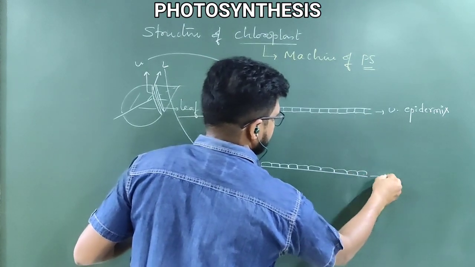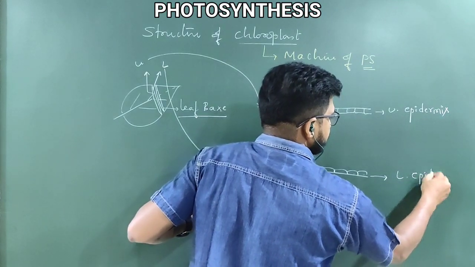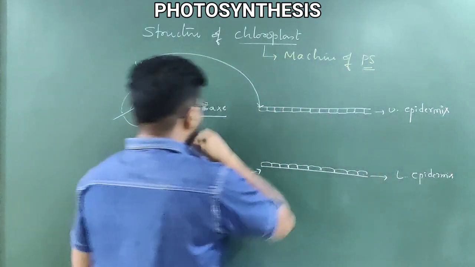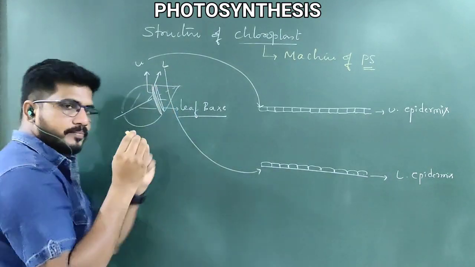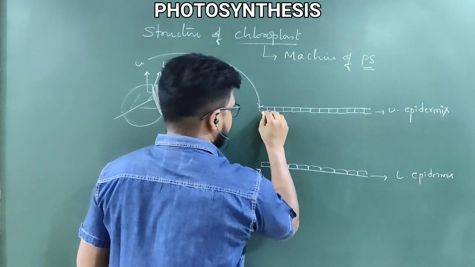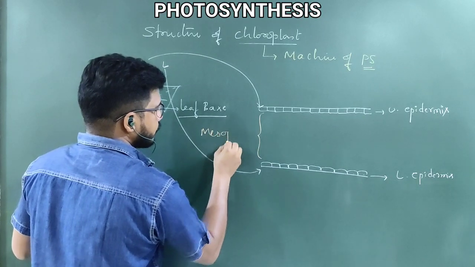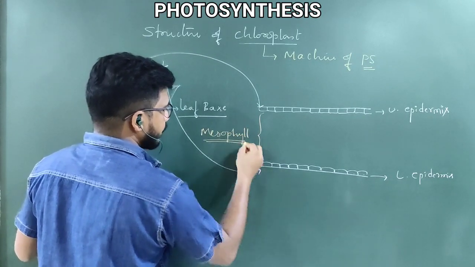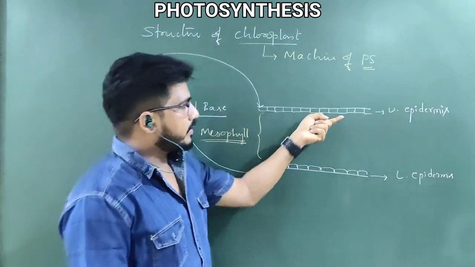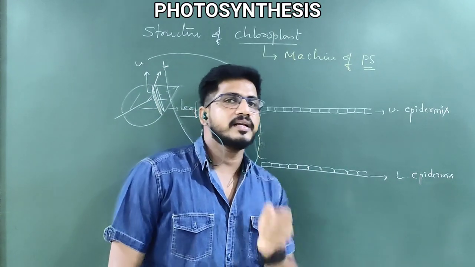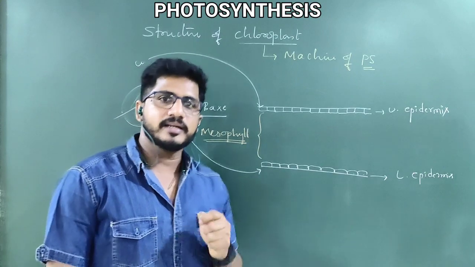But the clear structures we will learn in the classroom program, not now, it is an idea. This is lower epidermis. So between upper epidermis and lower epidermis, some tissue is packed. That tissue between upper epidermis and lower epidermis is called mesophyll. This is a very important thing. What is mesophyll? Mesophyll is the place that exists between upper epidermis and lower epidermis of the leaves of the plant. Then why should we discuss the mesophyll in the current topic?